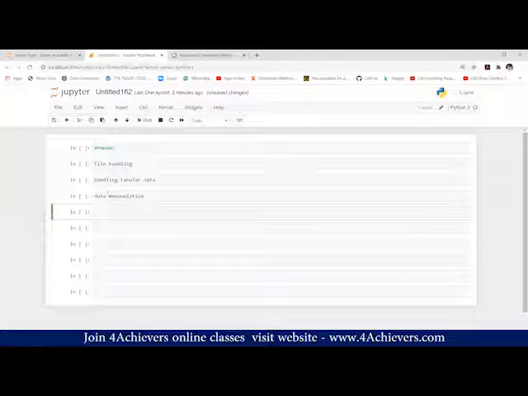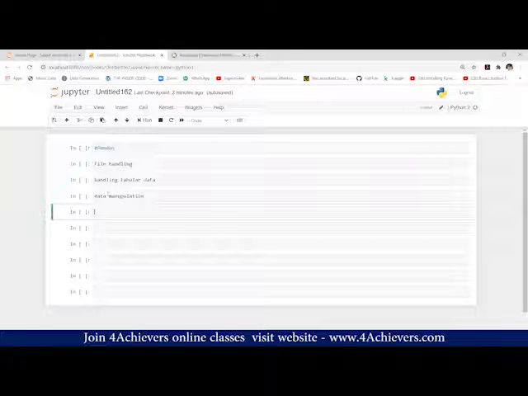Any idea? You said file handling. File handling means we can have two types of files or maybe three types of files: structured, unstructured, semi-structured. So pandas will work on structured or unstructured? Tell me, pandas will work on structured data or unstructured data? Okay, now we are getting mixed answers. So I'll tell you, pandas will handle the structured data. Structured data means data which is in a tabular form. That will be handled by pandas.